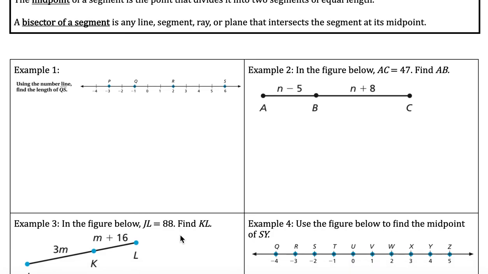All right, so example 1, we want to use the number line to find QS, the length of QS. So here's Q, here is S. You can just count it when you have the number line. So 1, 2, 3, 4, 5, 6, 7. So the length of QS equals 7.